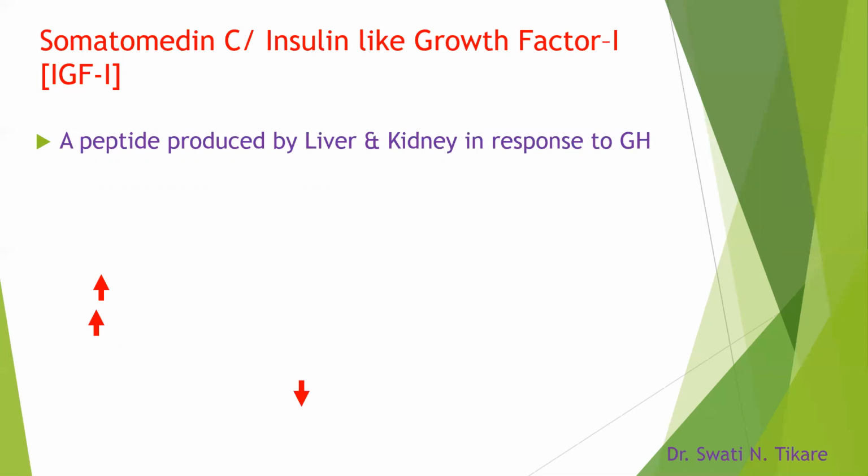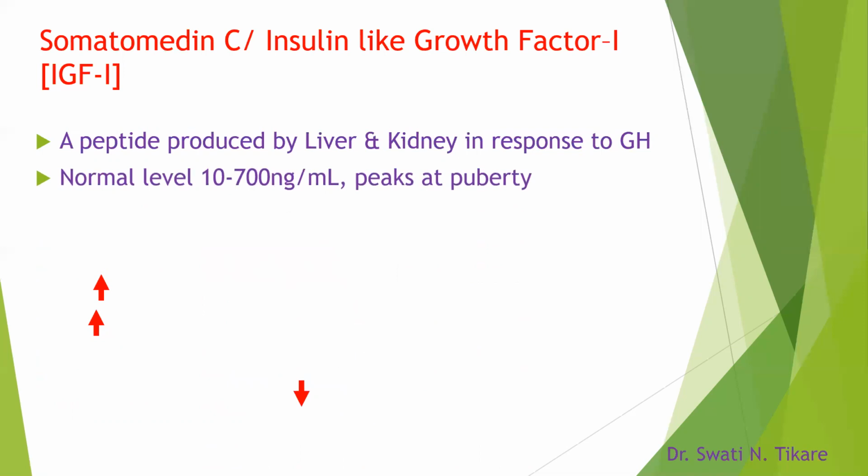It's a peptide produced by liver and kidney and some other viscera in response to growth hormone. The normal level is 10 to 700 nanogram per ml. This level goes on increasing and is at a higher level during childhood. And the most important thing is that it will peak at puberty. The growth spurt which occurs at puberty is mainly because of this IGF-1.